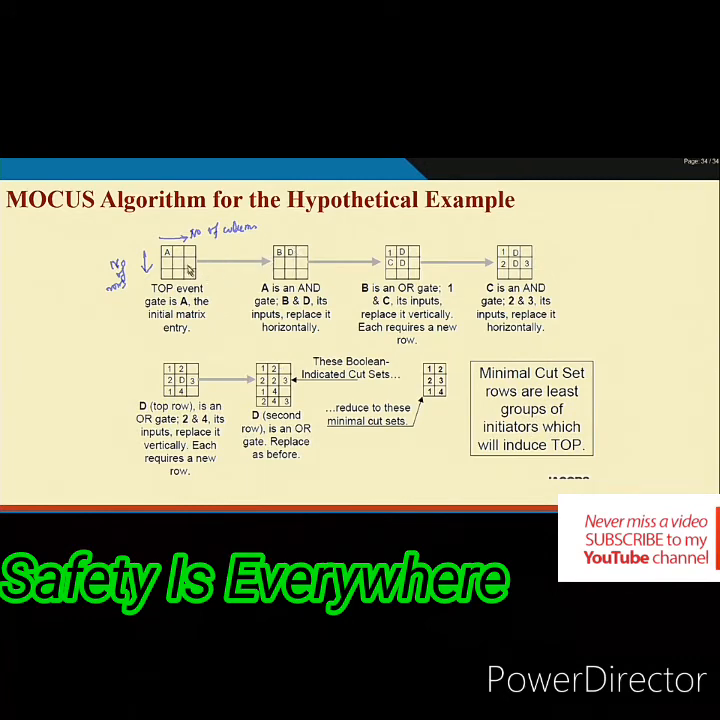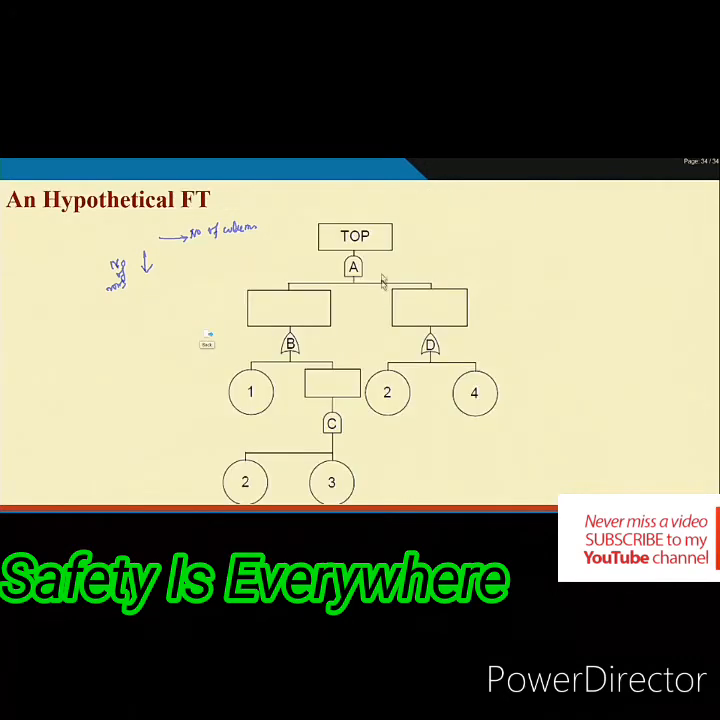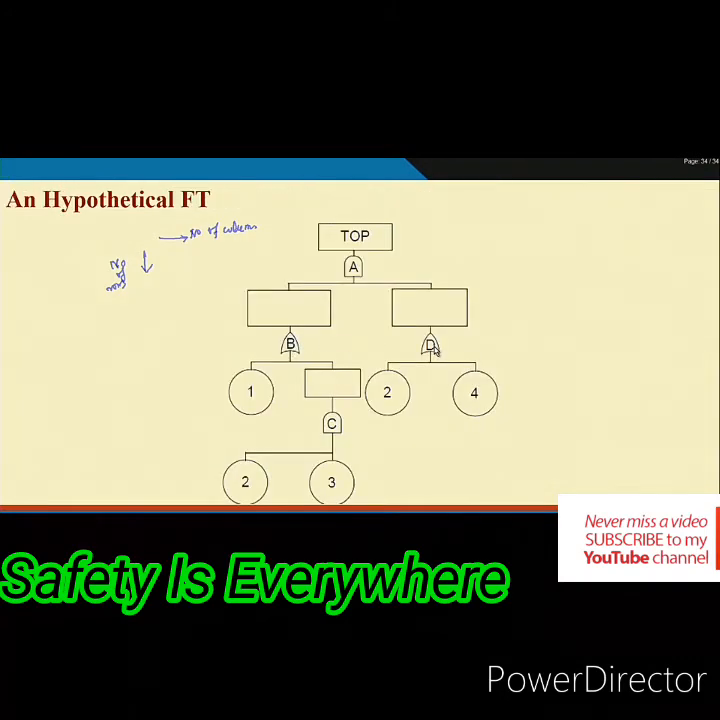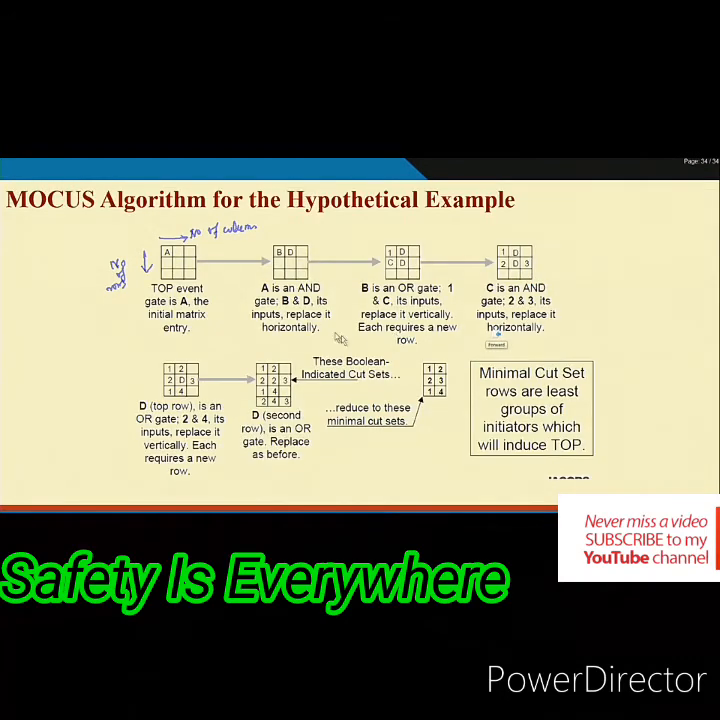The input to A is what? The input to A is B and D. So, that means A is converted to B and D in the first row. The number of elements is increased. The reason is A is an AND gate. Now, see, you have two gates here, B and D. Suppose we consider B first. What is gate B?